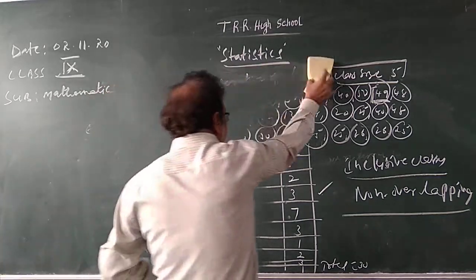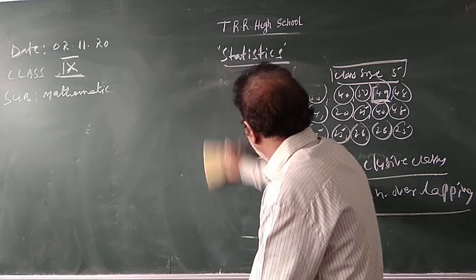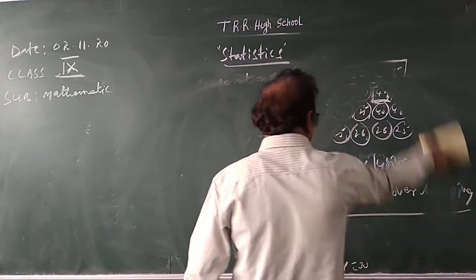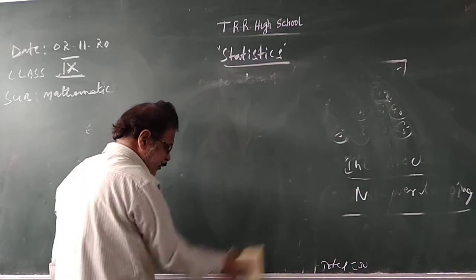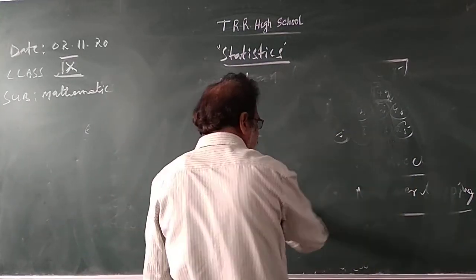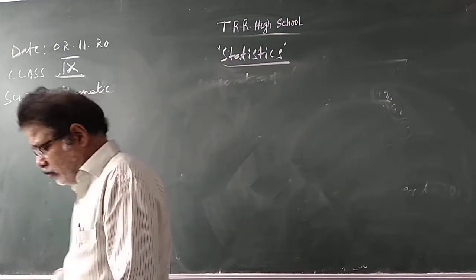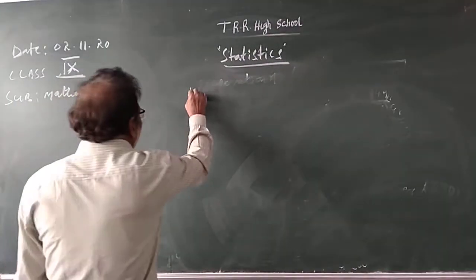Yesterday I discussed measures of central tendency. The measures of central tendency are arithmetic mean, median and mode.